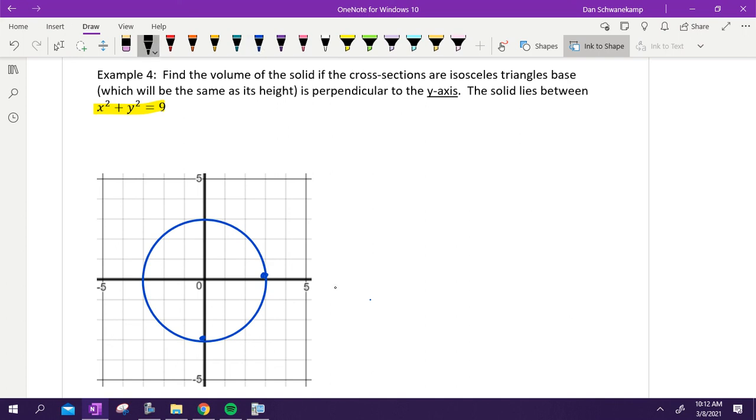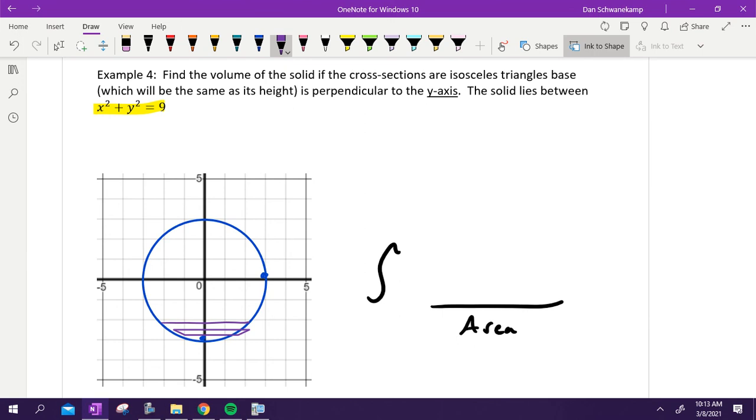We are trying to find volume. So if we're finding volume, we're going to integrate the area. We are perpendicular to the y-axis. Show me with your arm. What does perpendicular to the y-axis look like? This guy. We're drawing shapes now this way. Okay, we're going that direction as we set this thing up.